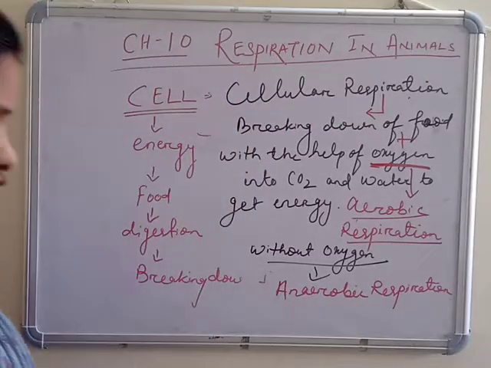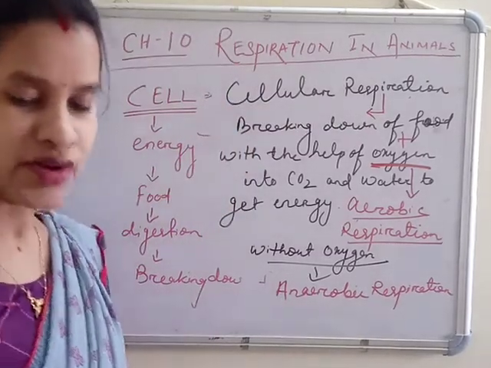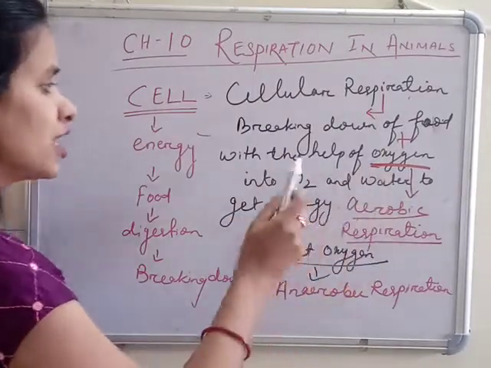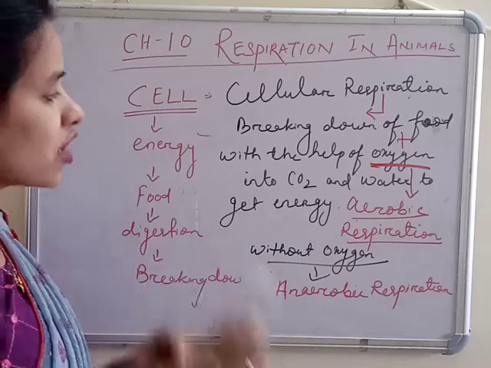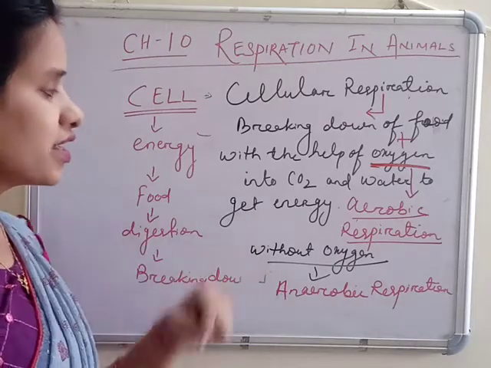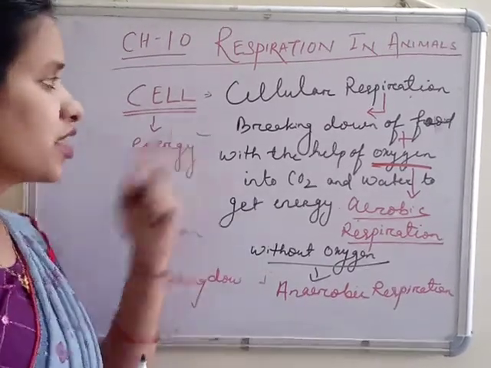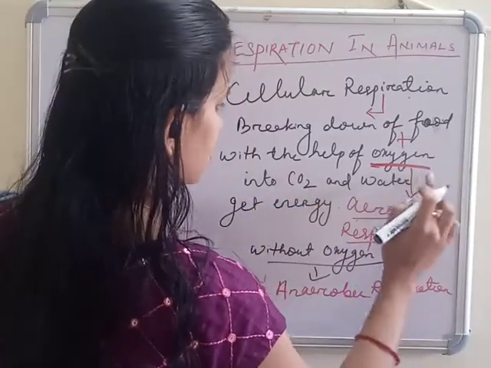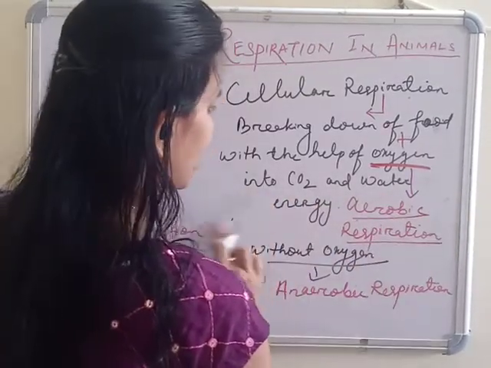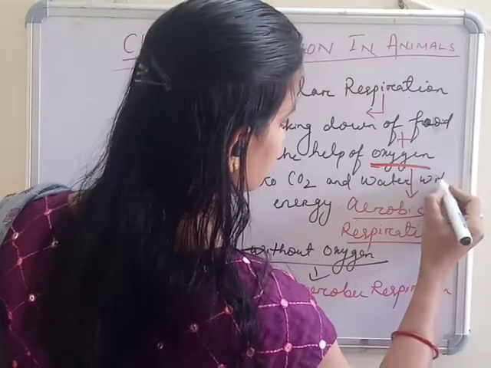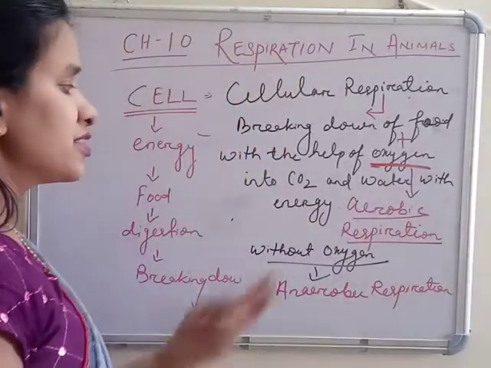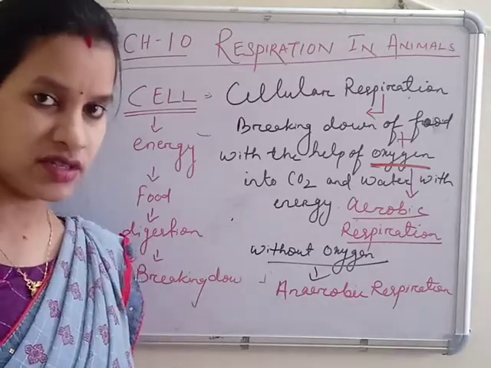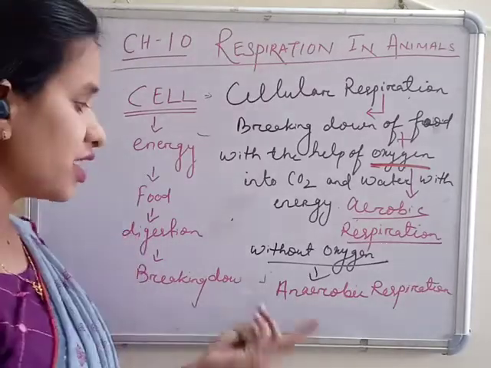Clear? So first we have read about respiration. Respiration is the process of breaking down of food with the help of oxygen into carbon dioxide and water, with energy. That is aerobic respiration. The same process also happens without the presence of oxygen, which is called anaerobic.